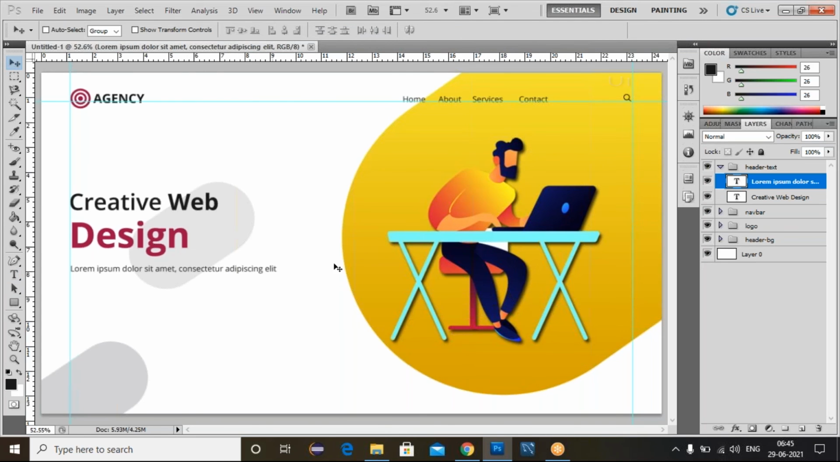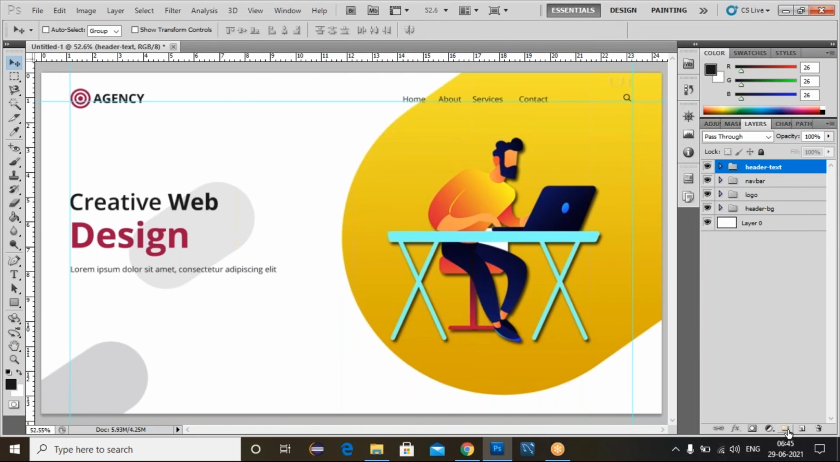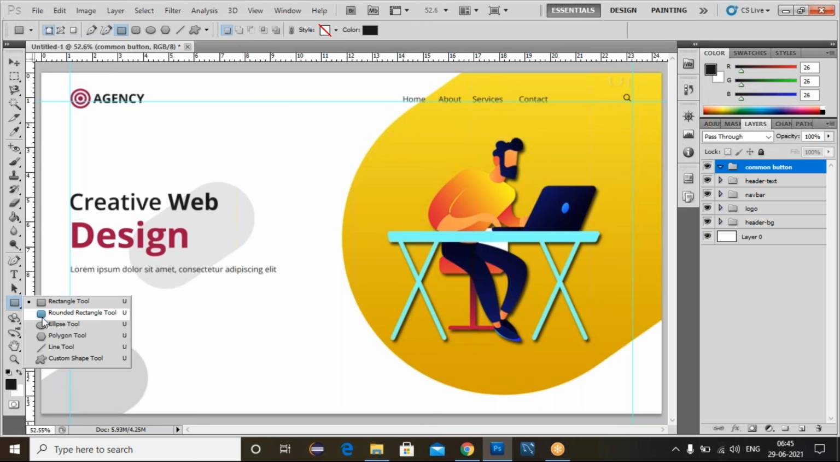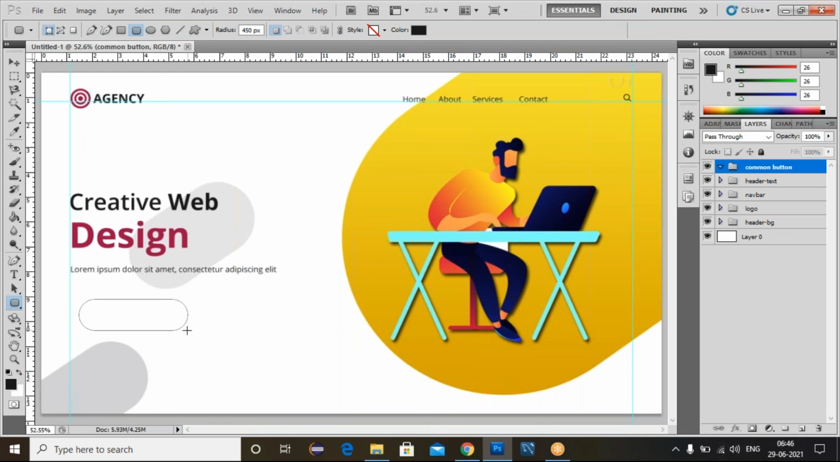And now you can create one button there. So common button. Select this. Click on this group. Create a group and just write common button. Click on this OK here. I can use this outer rectangle. I'll create this button there.